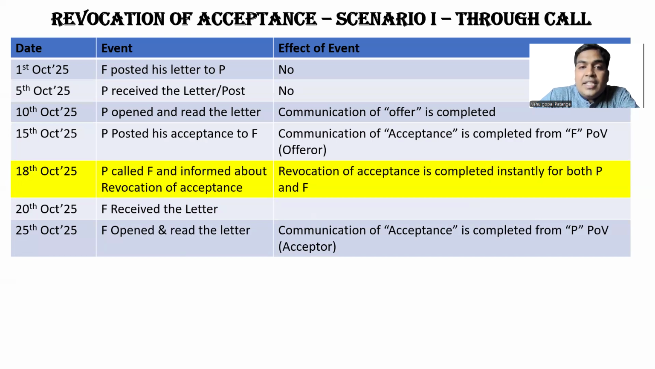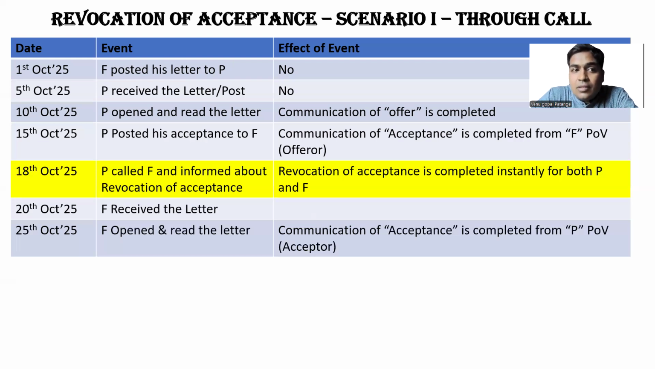So let us say from English law point of view, 15th October, the communication of acceptance got completed. It is not revocable. You cannot revoke it. So that is English law. Whereas Indian Contract Act 1872 gives certain leeway. So 18th October, because F has not opened and read the letter, he read the letter on 25th October. Till 24th October, you can do revocation. That is the difference between English law and Indian law.